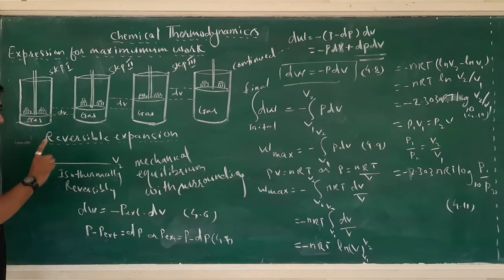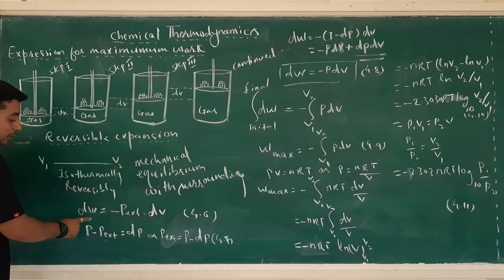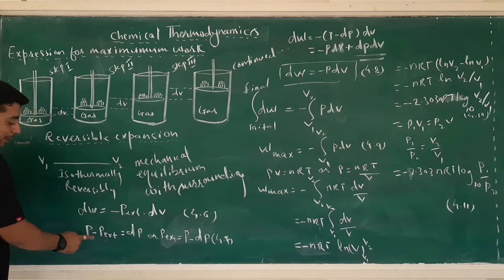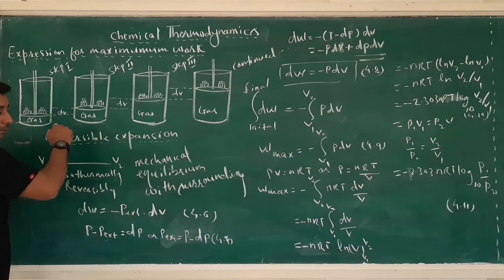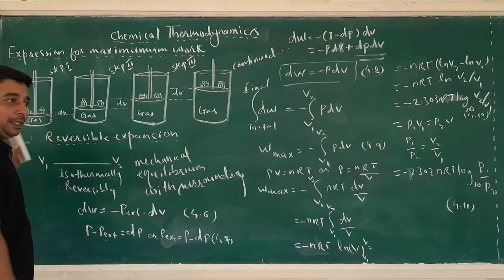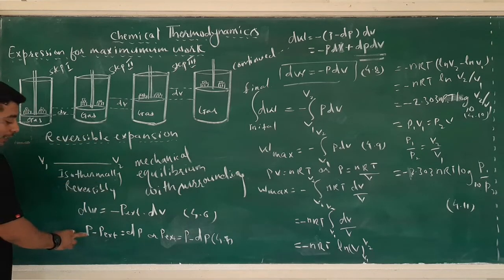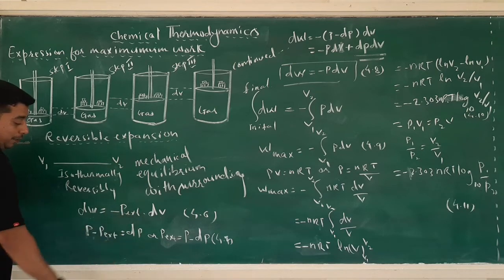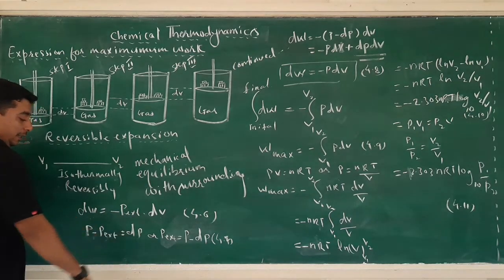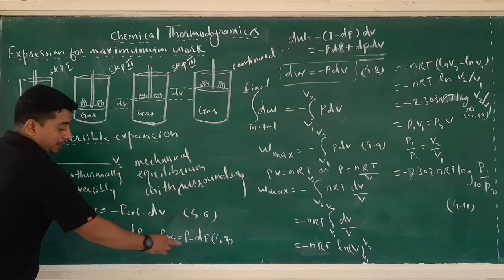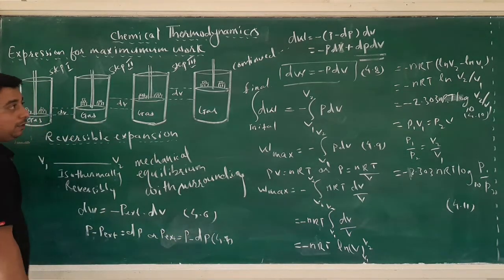So in each single step you are obtaining the work done, and that work done will be given by dW is equal to minus Pext into dV, where dW is the small amount of work, dV is the small change in volume of gas. So the process is reversible, where the driving force is infinitesimally greater than the opposing force, meaning the driving force has a higher value than the opposing force. So you can write P minus Pext is equal to dP, where dP is the difference between the pressure of gas and external pressure. It can be written as Pext is equal to P minus dP, equation number 4.7.